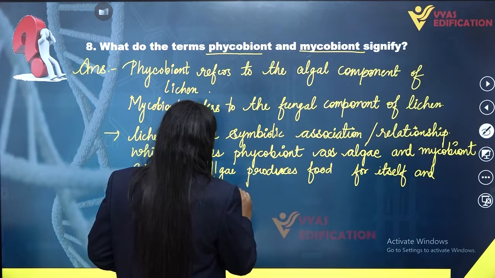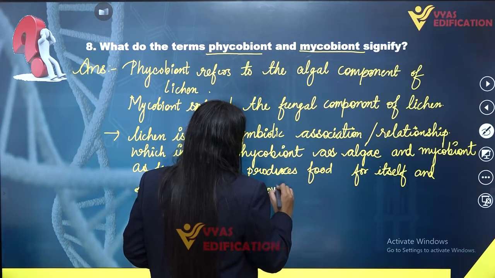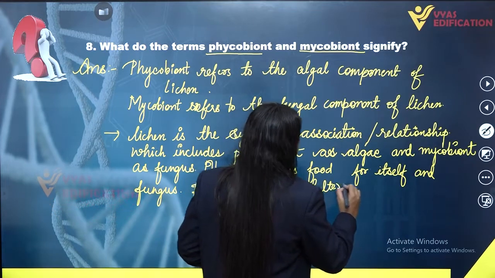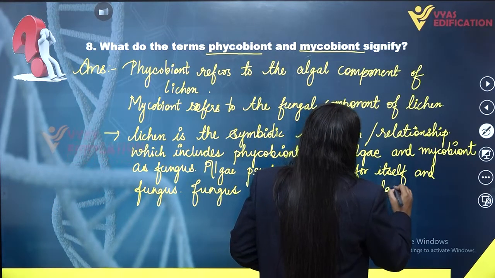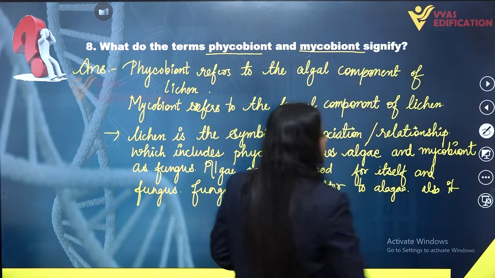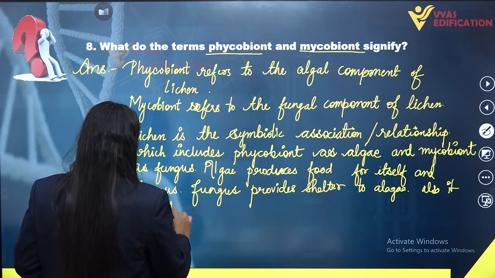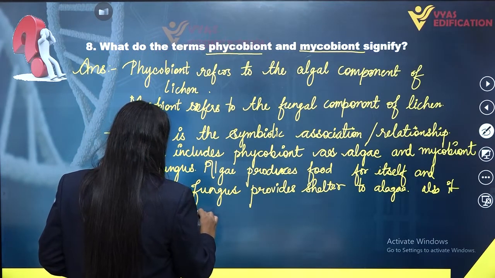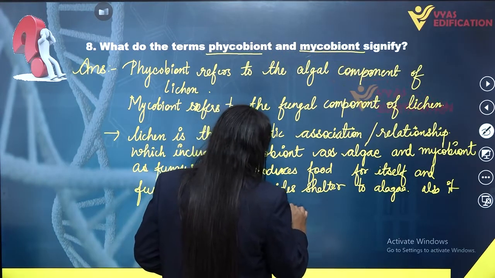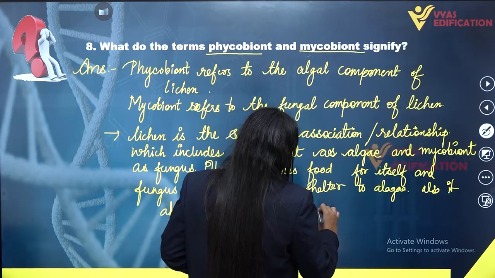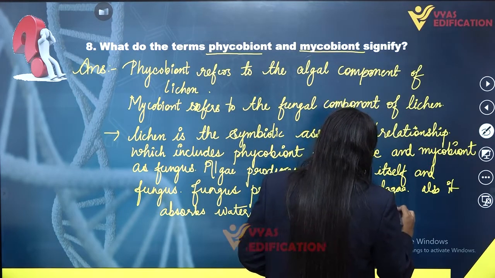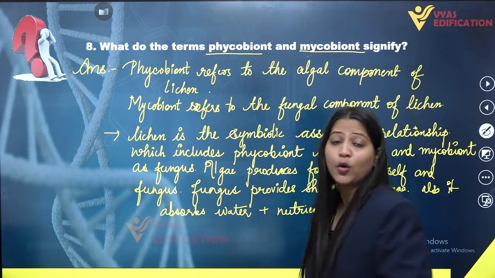Fungus provides shelter to algae, and also it absorbs water plus nutrients from soil for the growth of algae.